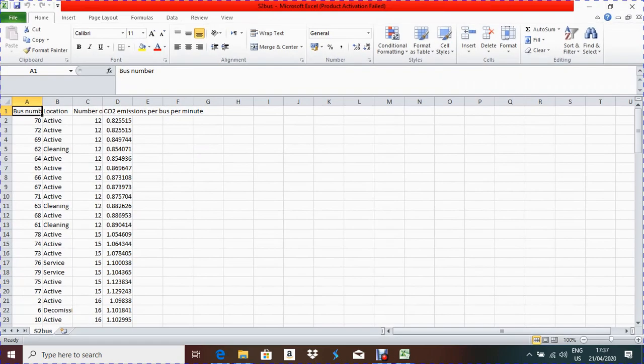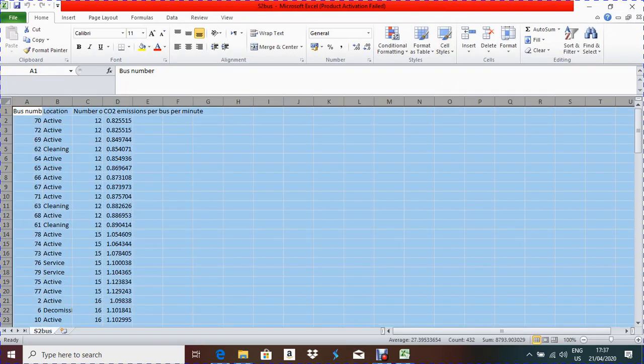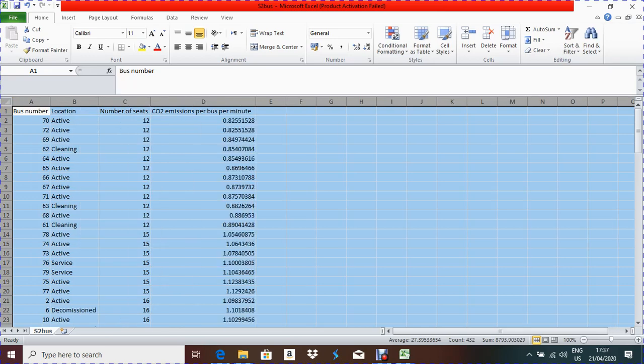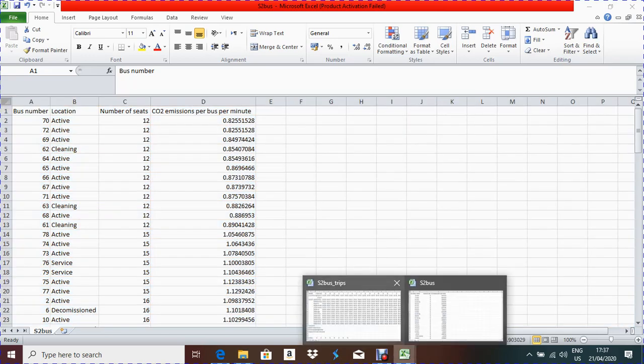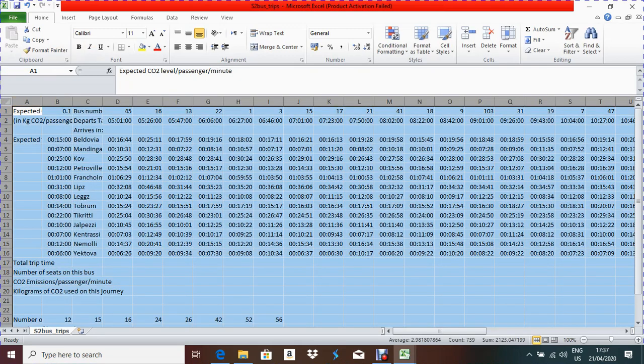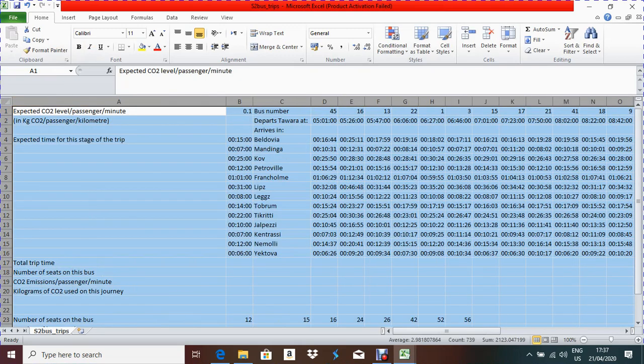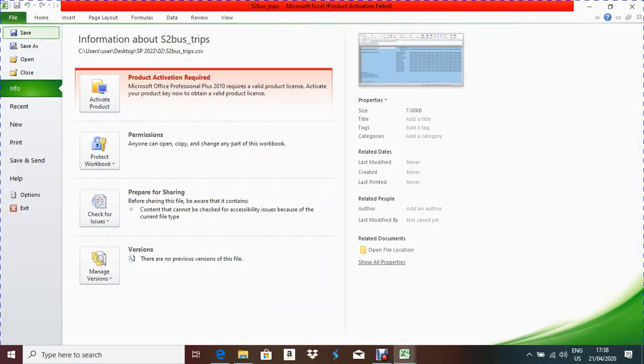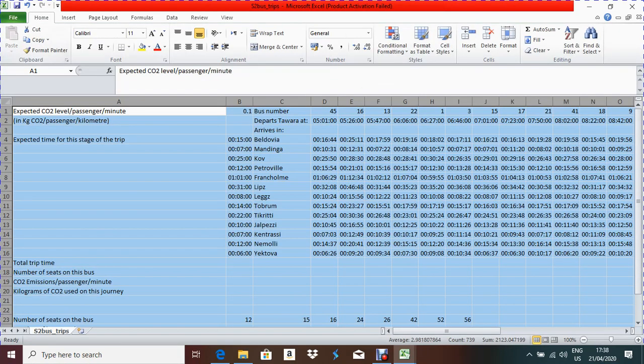Now we have to work with our main file. First, make sure that all the data is visible in both files. So select the whole sheet and double click between two columns. Now you can see all the data is visible. Now go for the second one, select the whole sheet, and double click between two columns. After making all the data visible, you have to save it as an Excel workbook. Which one do you have to save? The main file. According to the question paper, the trip file, bus trips, is the main file.